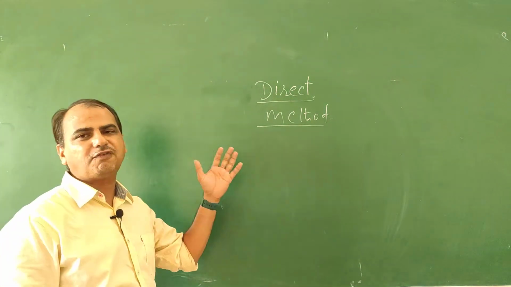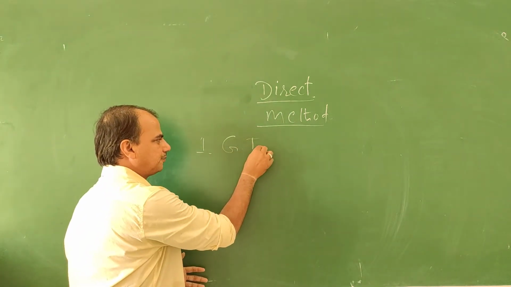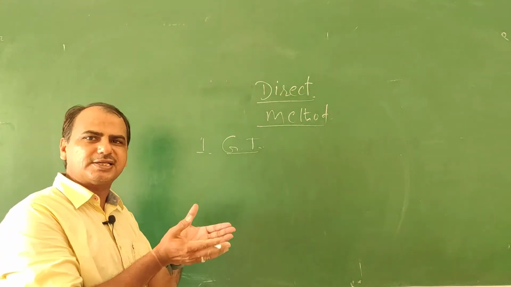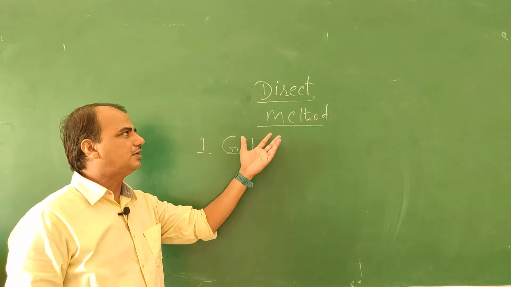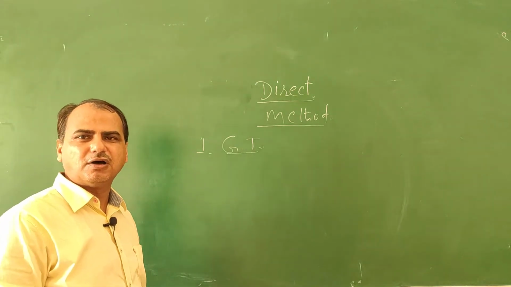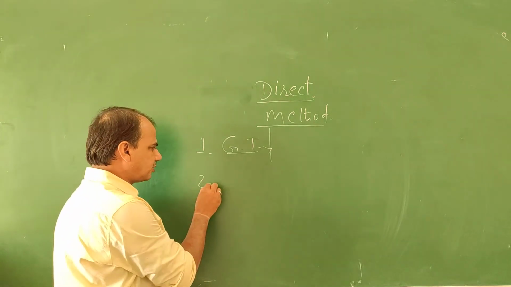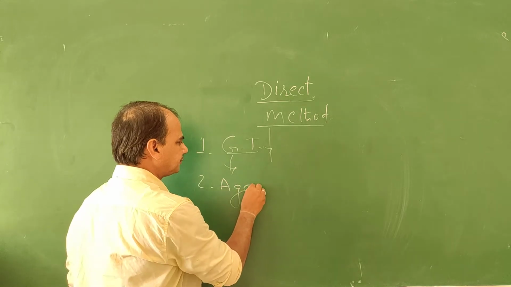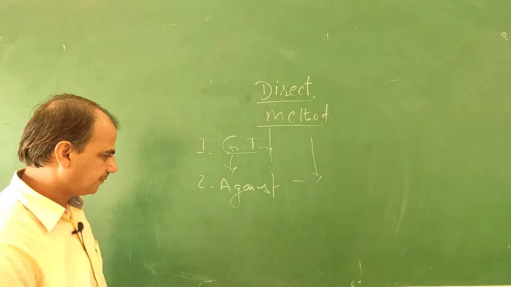In the series of old methods, first is the grammar cum translation method. The grammar cum translation method is the oldest and classical method. After that, in the series of old methods, came the direct method. So we can say that this method came into the history of teaching against the grammar cum translation method.